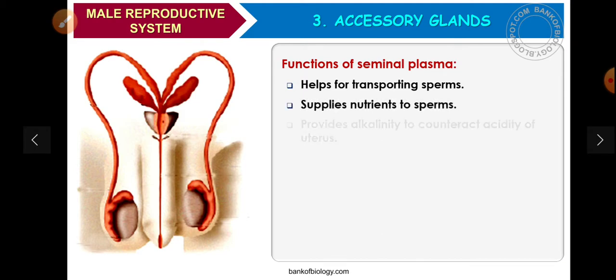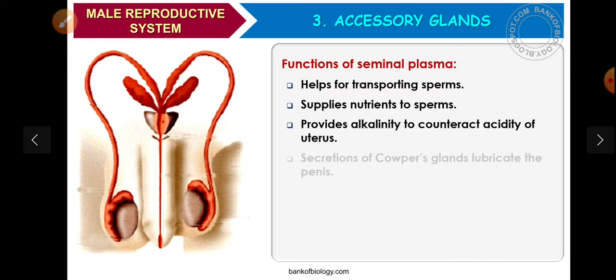Functions of seminal plasma: it helps in transporting sperm, and supplies nutrients to the sperm, which means it keeps the sperm alive. It provides alkalinity to counteract the acidity of the urethra, meaning the urethra has an acidic nature and the alkalinity counters that acidic nature.